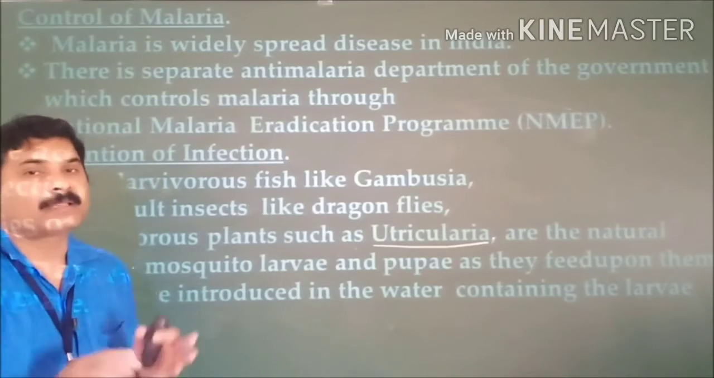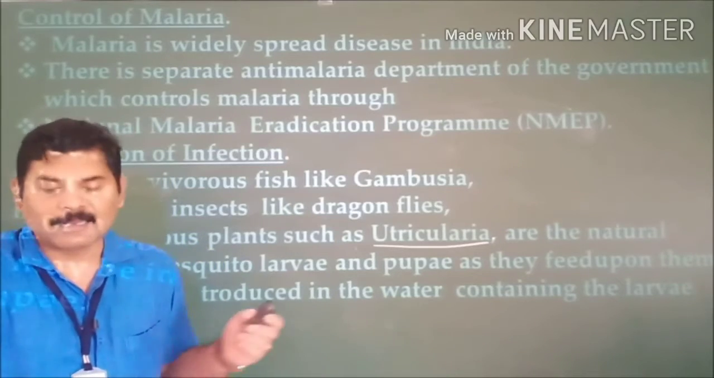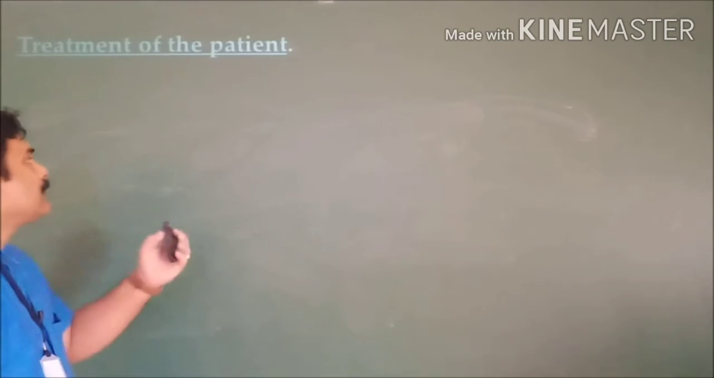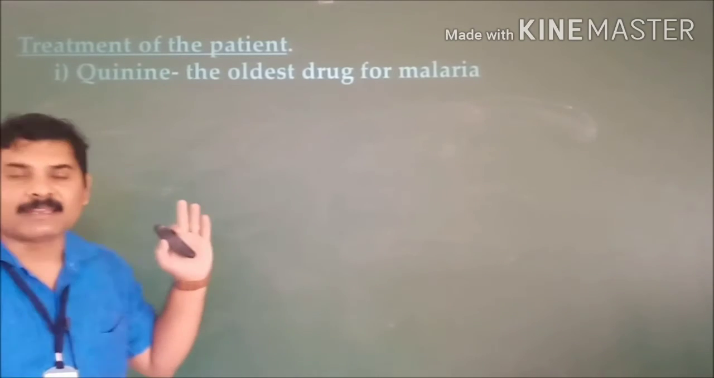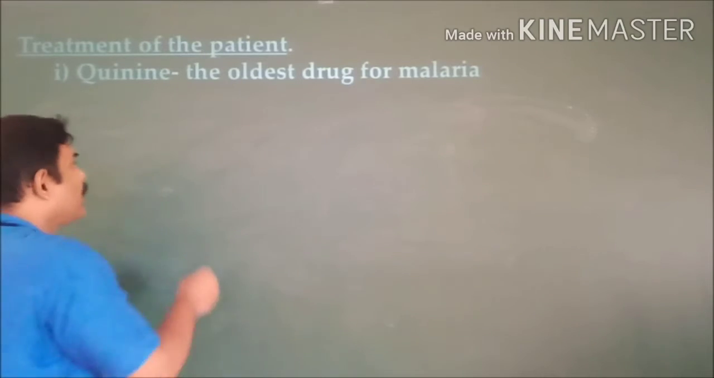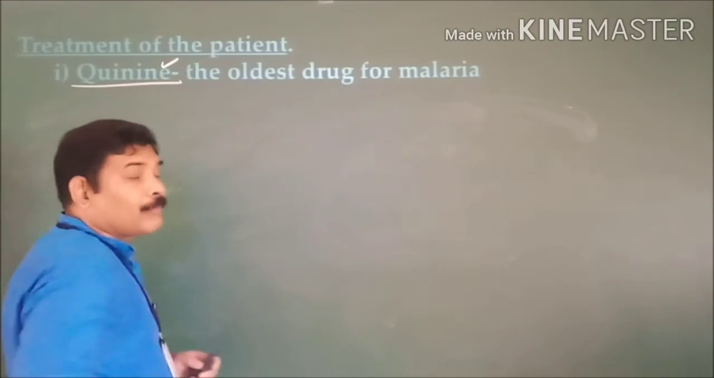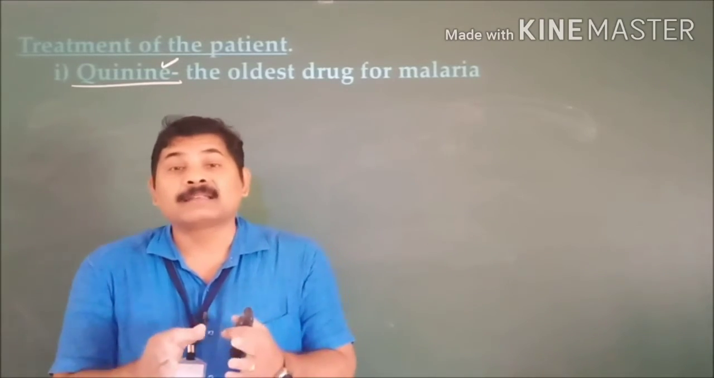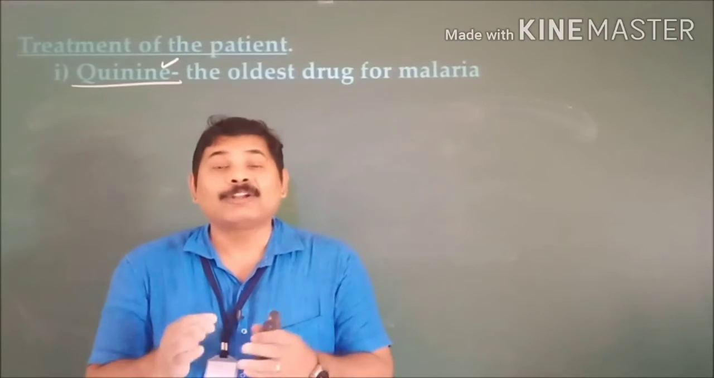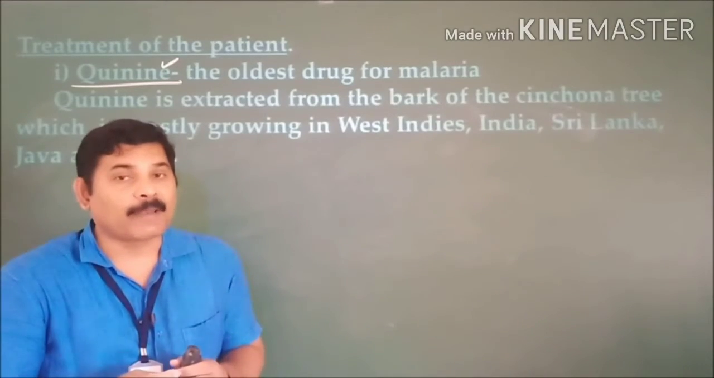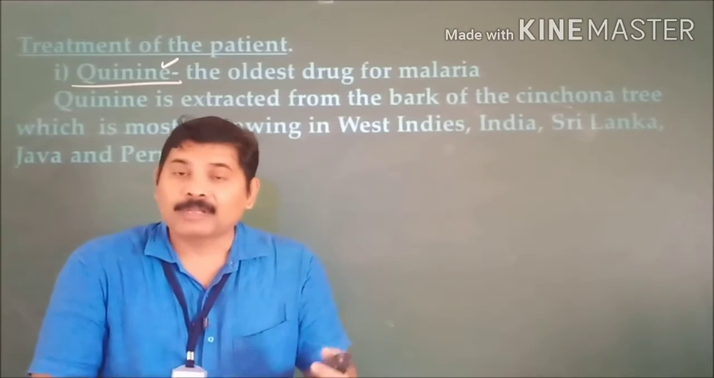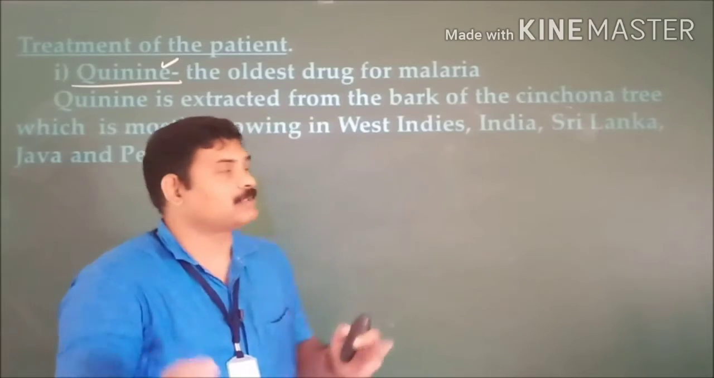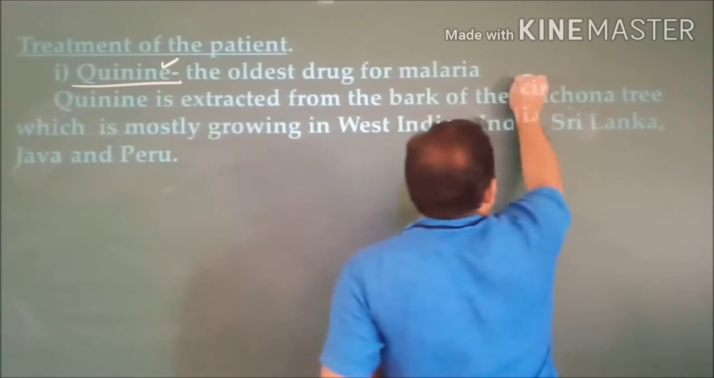Unfortunately, if a person gets the disease, then what is the treatment for that? Let us see the treatment now. Quinine is the oldest drug that we have been using in order to treat malaria. The quinine is actually extracted from a plant's bark. It's an important bit. Cinchona officinalis is the name of the plant. From its bark you extract the quinine, and the quinine is used in order to treat malaria patients. This is an important point.